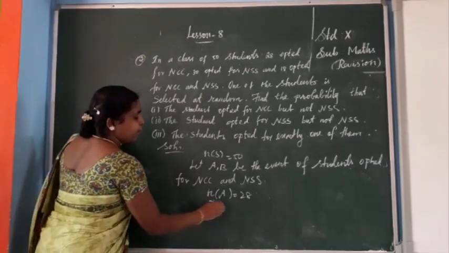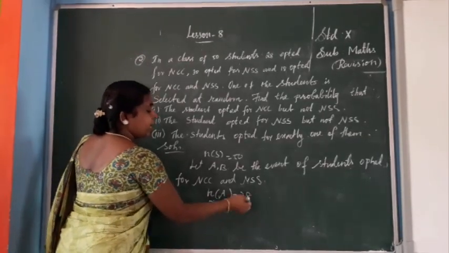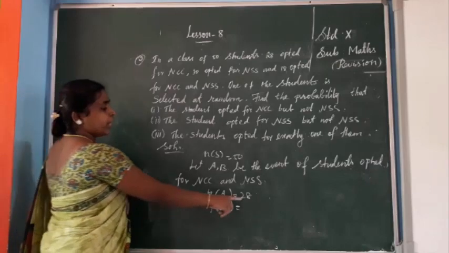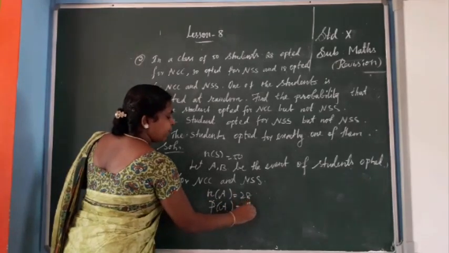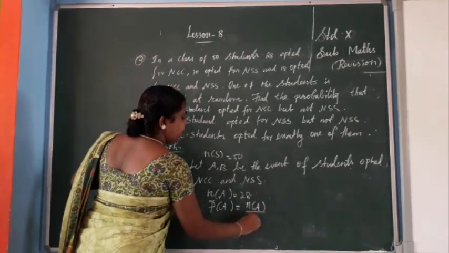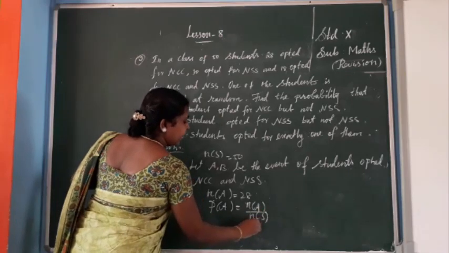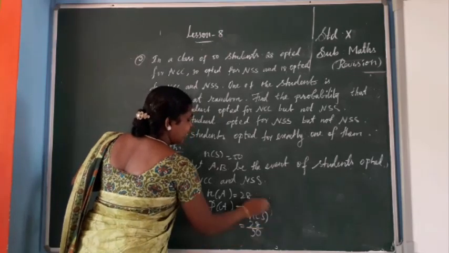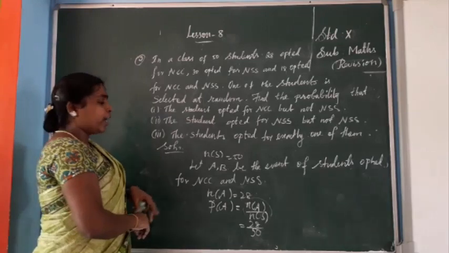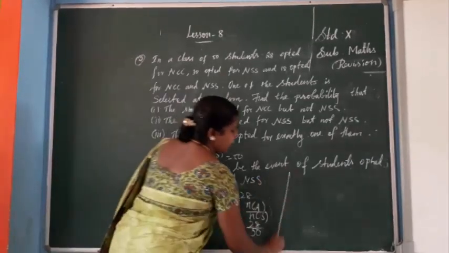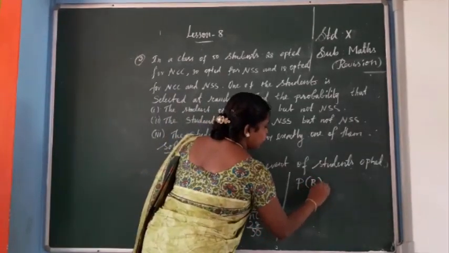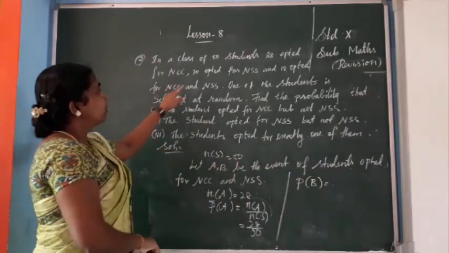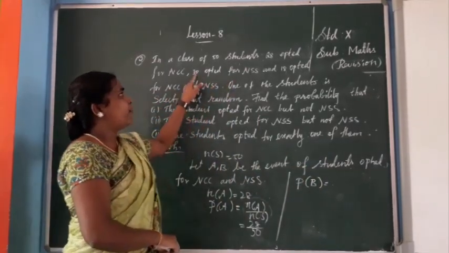Then you can find P of A. So P of A equal to n of A by n of S. So n of A is 28. So if you need the formula, you can write n of A by n of S. That is 28 by 50. If you are not writing the formula also no problem. You can write directly. So P of B I am going to write directly. P of B equal to 30, isn't it? For NSS, how many students? 30.